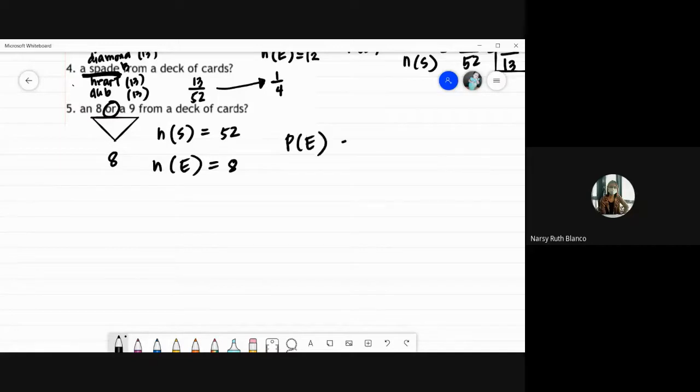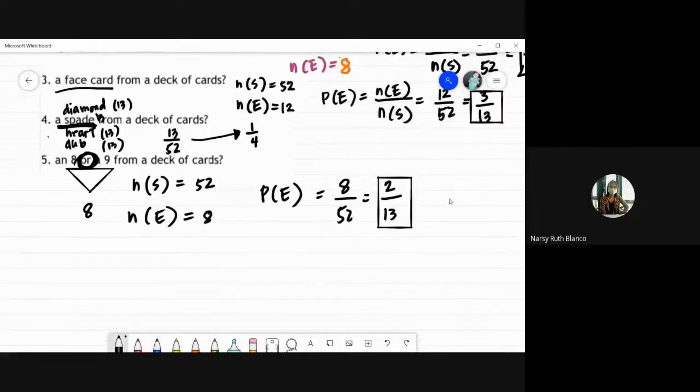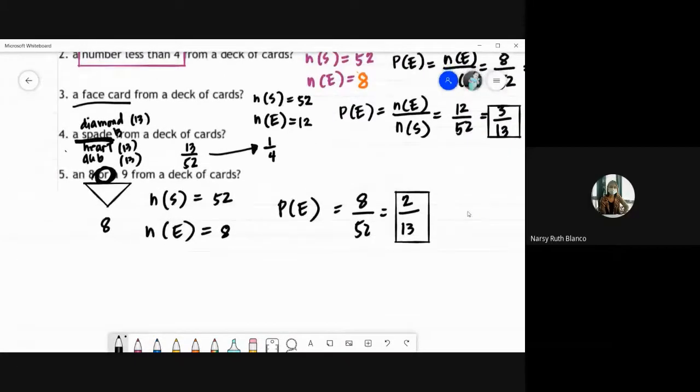Therefore, for this event, our probability would be 8 over 52. Lowest terms natin, 8 divided by 4 is 2. 52 divided by 4 is 13. Okay? So, take note of the word or. Kapag ka or, i-add nyo sila. Yung cards na 8, yung cards na 9. Okay? So, naintindihan ba ang ating discussion ngayon? Ayan, nagsagot si Domingo. Good job. 2 over 13. Okay, we still have a few minutes.